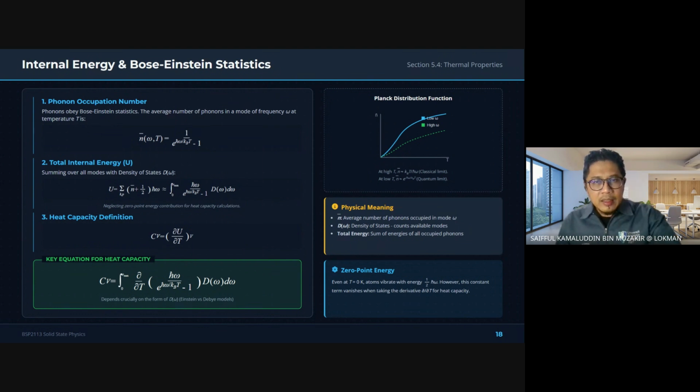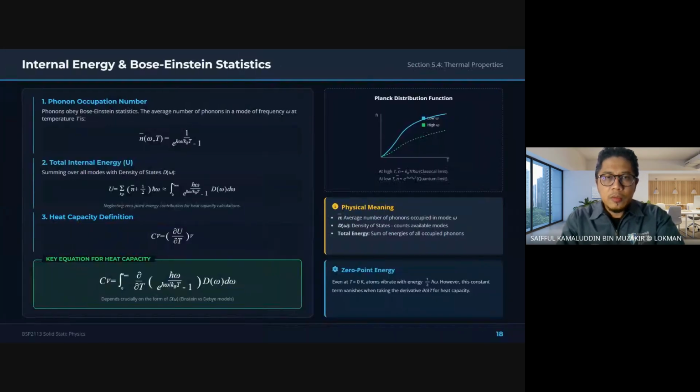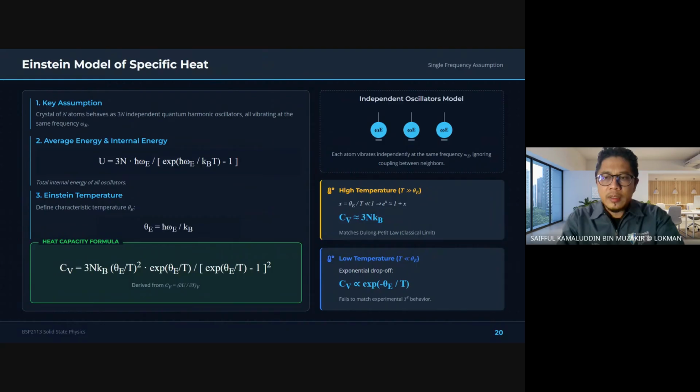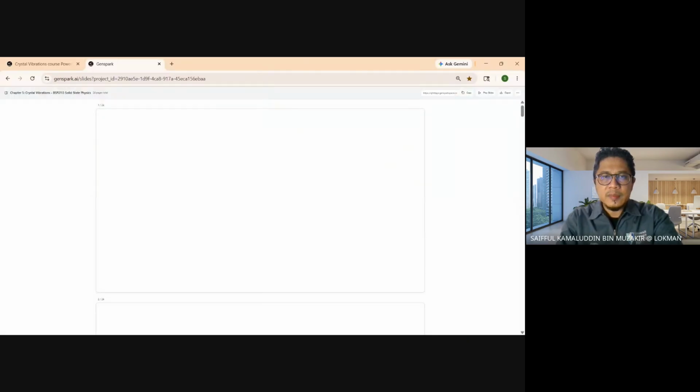Now, alamak, asal tak keluar? Oh, missing one. So this is 18, 19 is missing. Okay, I stop for a while. Later I continue. 19 is missing.